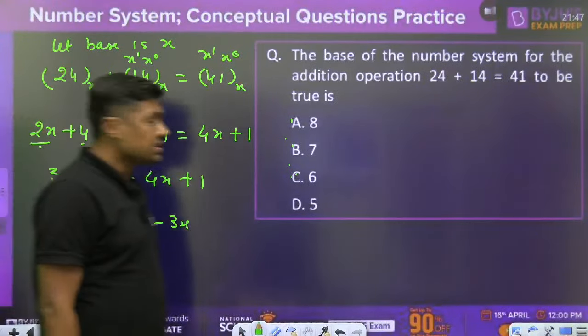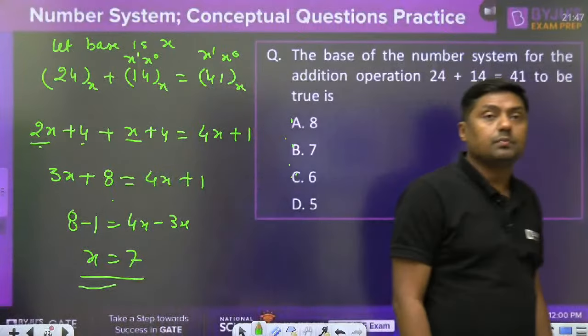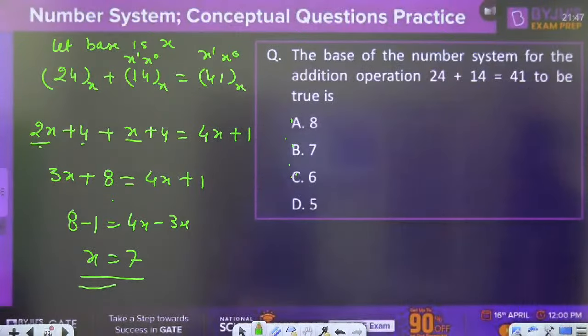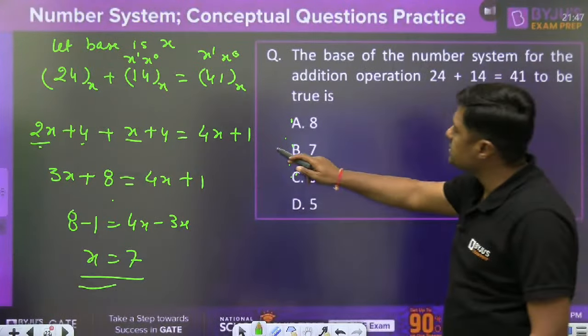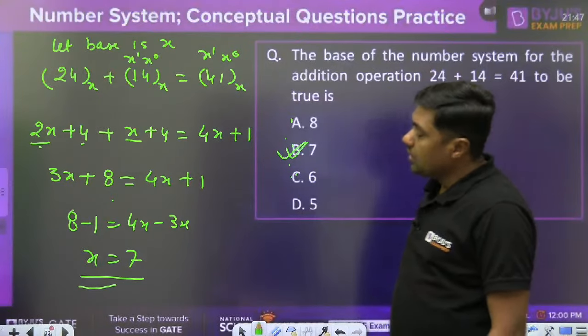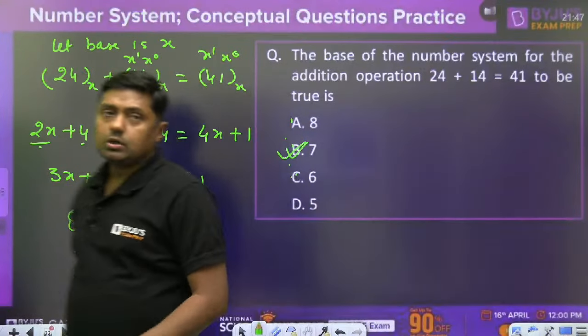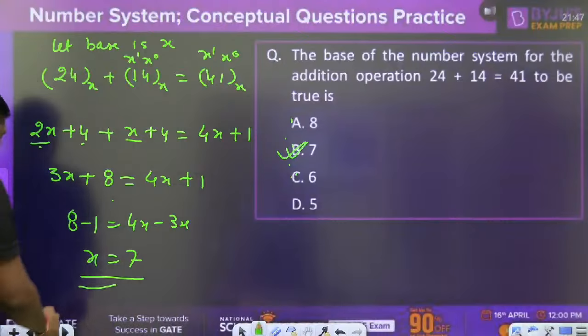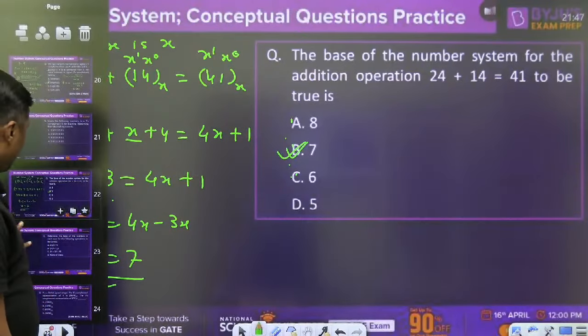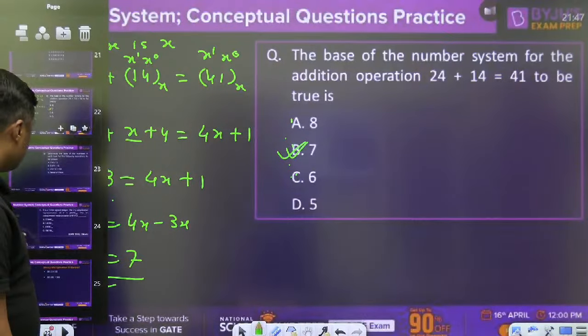How many students have given the B option? Pratim, yes, your answer is correct. That is the answer for this type of question: 7. So sometimes we have a question on the base, and you have to find a number.